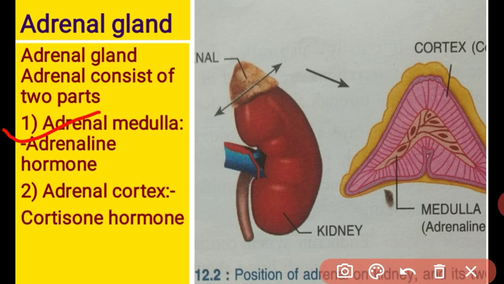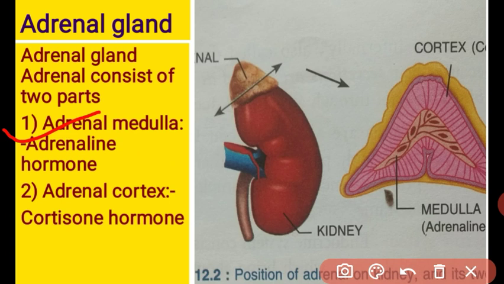It also adapts the body to stress situations, so it is also called the stress hormone. It is also a sex hormone, because why? Both male and female hormones are present in both sexes. Overgrowth of the cortex in children leads to premature sexuality. So it is also called the sex hormone.